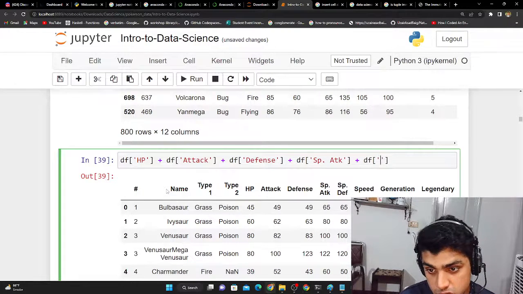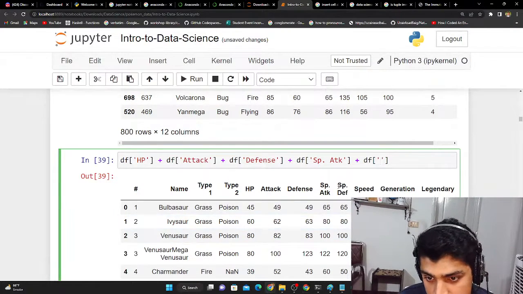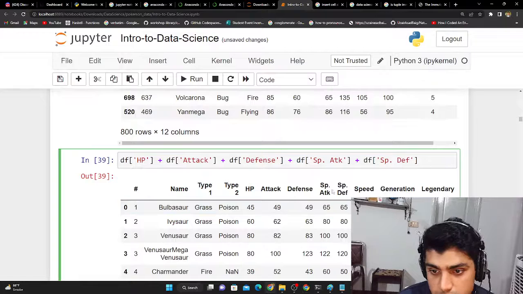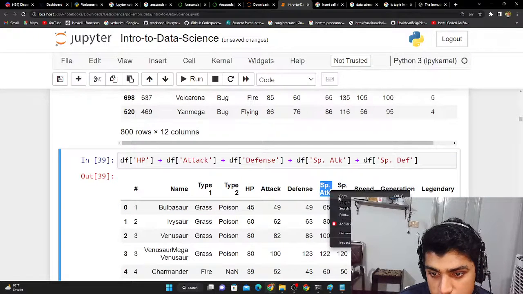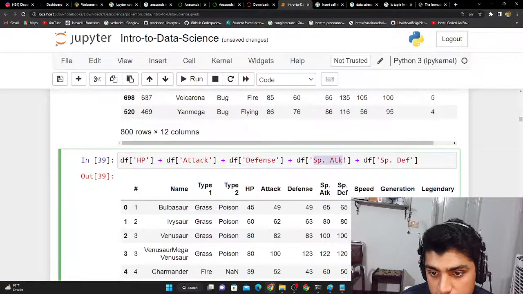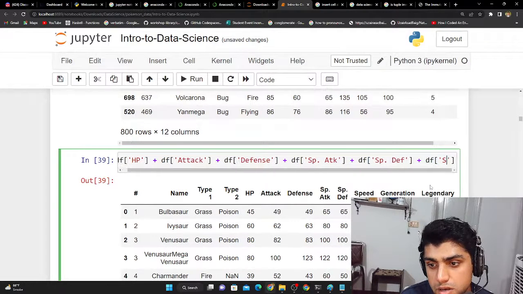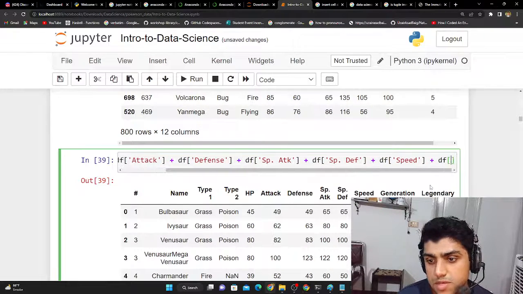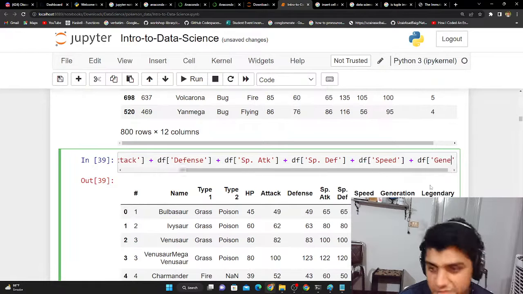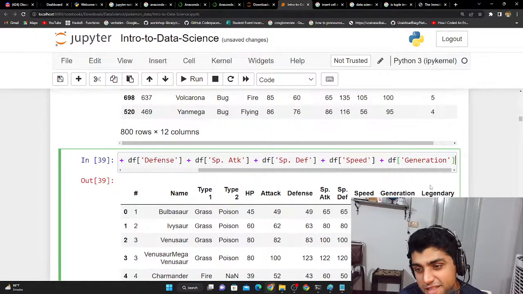And a good approach to do this is not to write this by yourself, but actually just copy whatever it says here, because you might be missing some special character or some space. So I'm just getting this, and similar to that, I'm getting this, and I'm replacing this with the thing that I copied from the column. So like that. And then after that, we have speed. So I'm saying data frame colon speed. And then we have the last one, I guess, the data frame generation. And then you might be saying, well, this is a solution, but it's not that good, right?